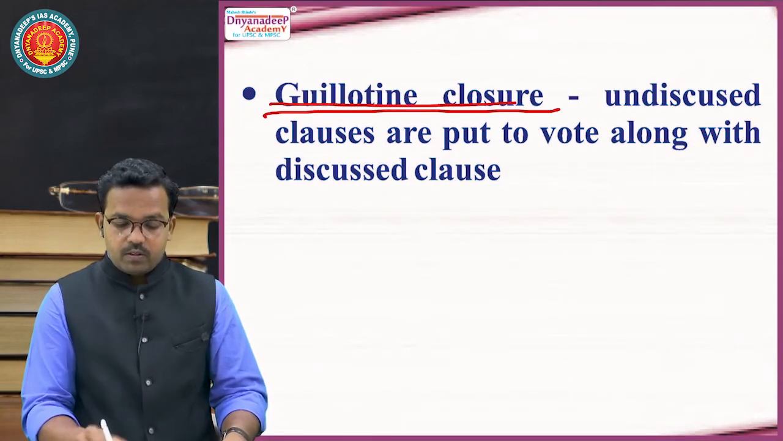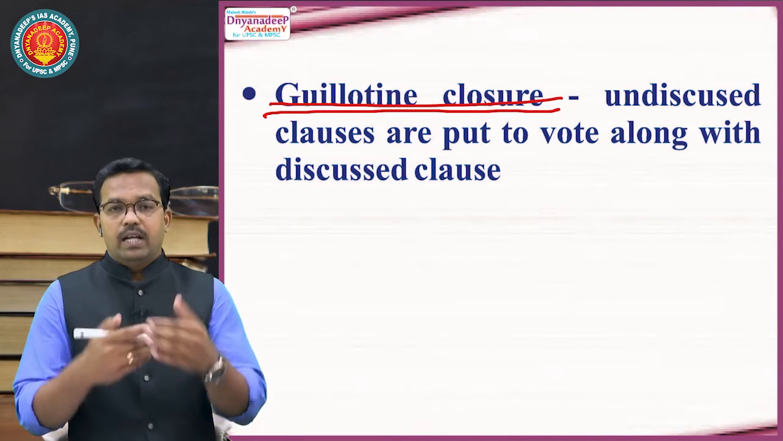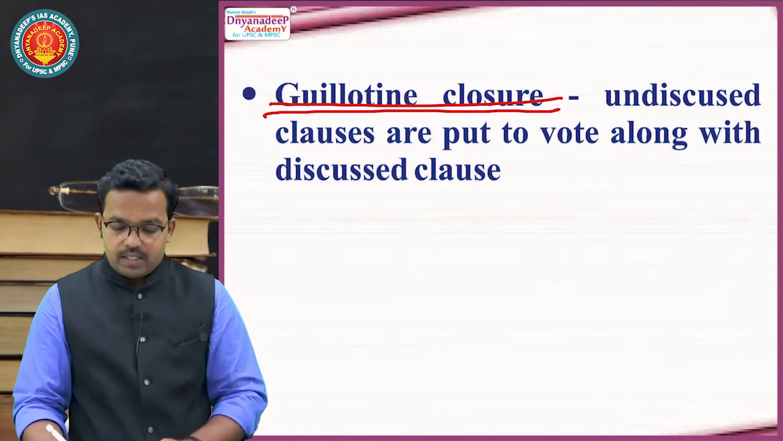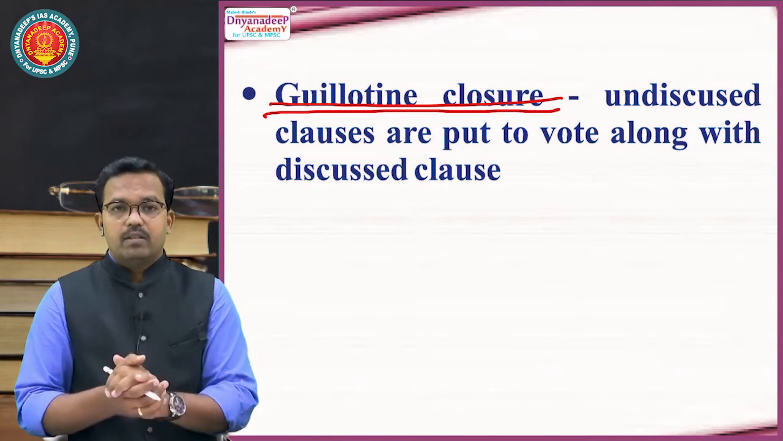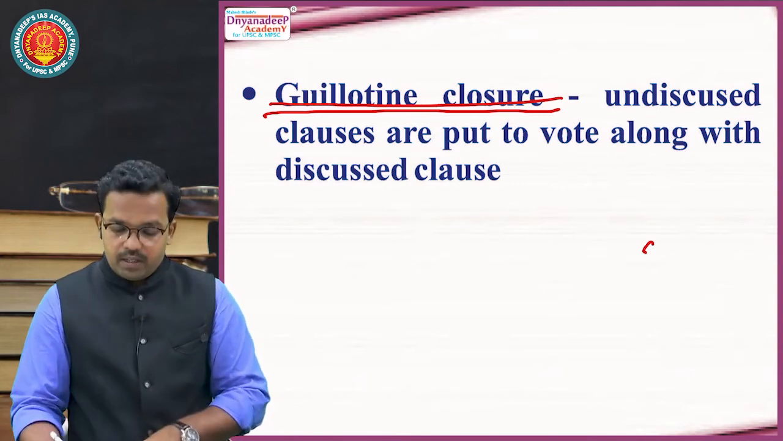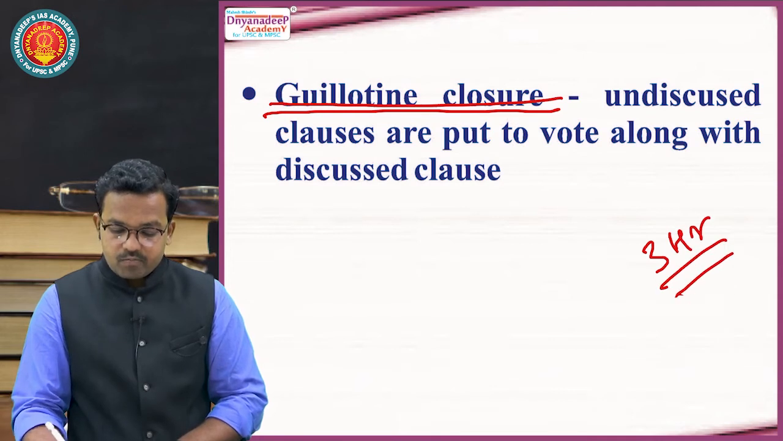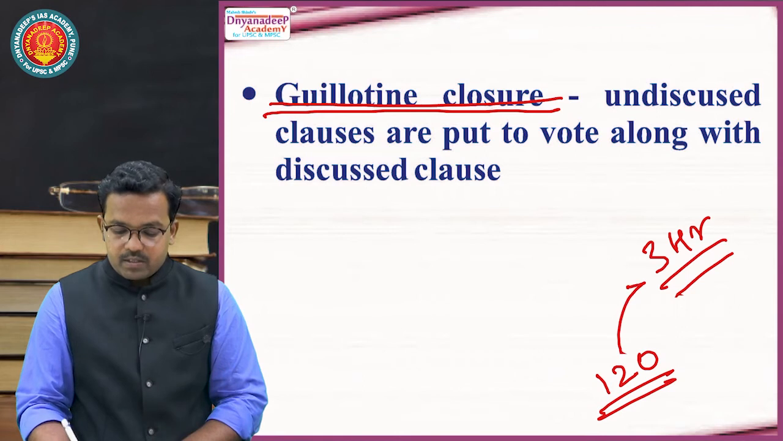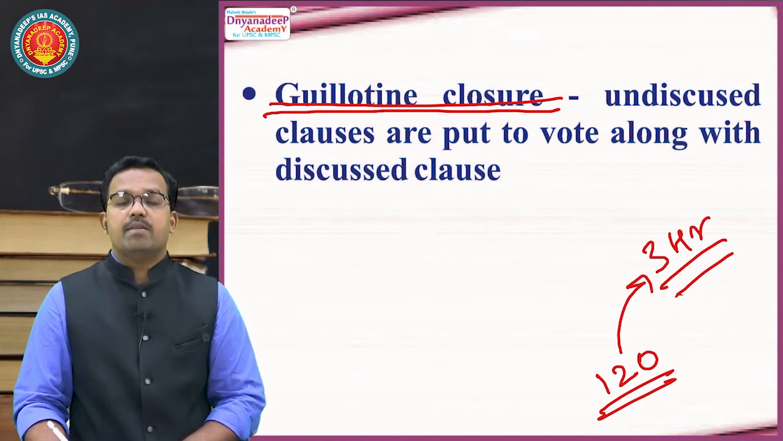Guillotine closure. Normally what happens? In that agenda of Lok Sabha or Rajya Sabha, a particular bill is given a certain time limit. Let us say, for example, a bill is given a time limit of 3 hours. In 3 hours, we are going to discuss 120 subjects of this bill.